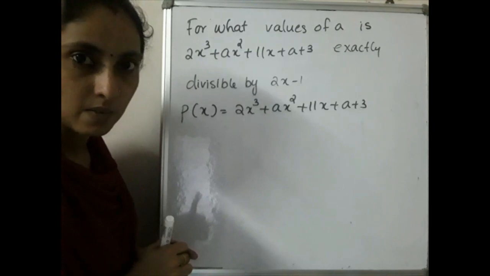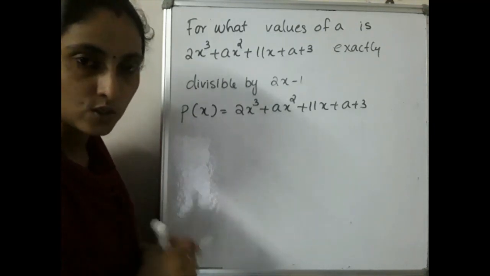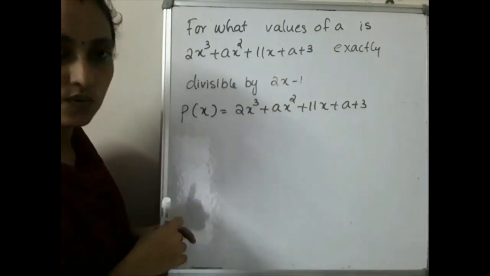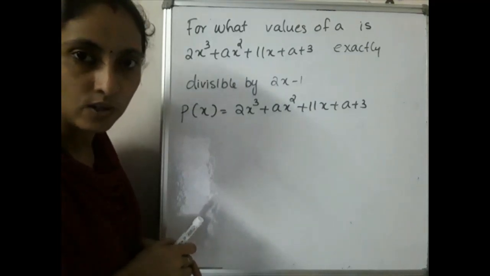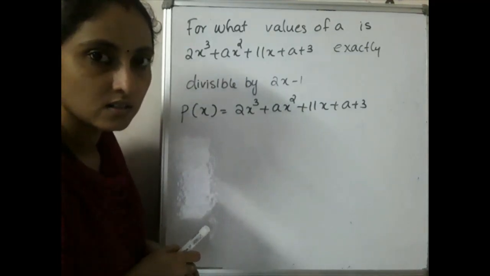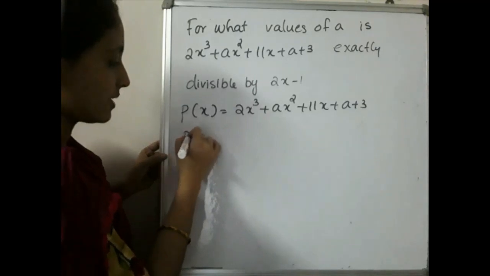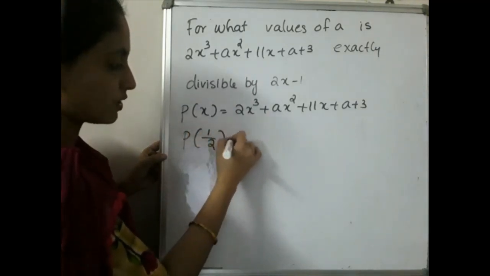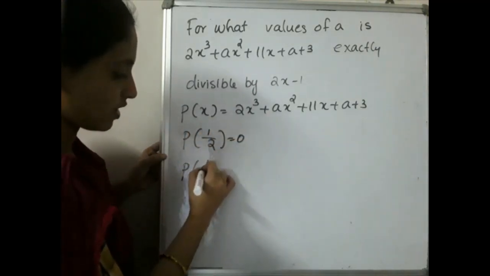Exactly divisible means what? The remainder should be equal to 0. That is, 2x minus 1 is equal to 0. So please find the value for x. x is equal to what? 1 by 2. So you have to find P of 1 by 2 is equal to 0. So P of 1 by 2 you have to calculate.